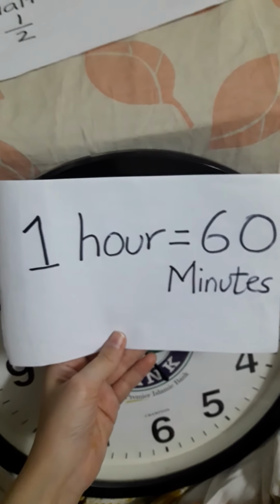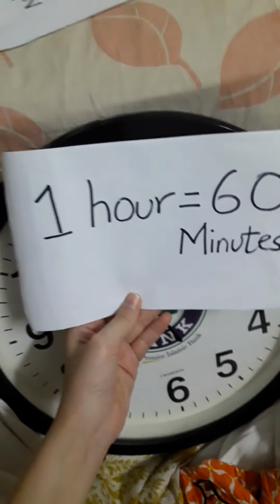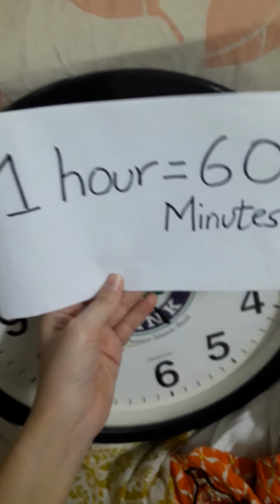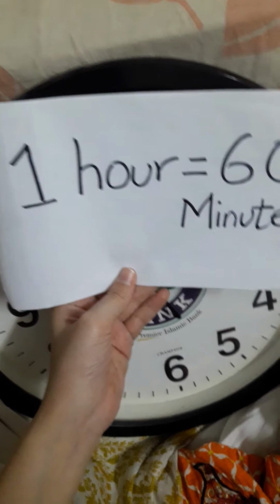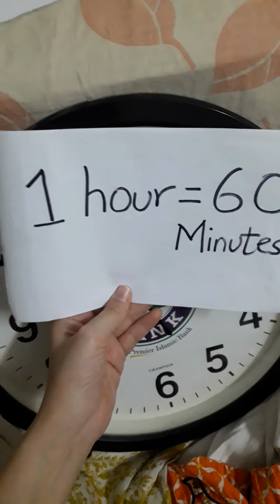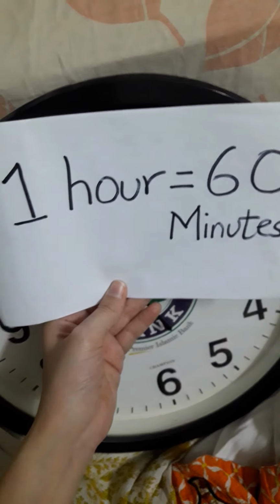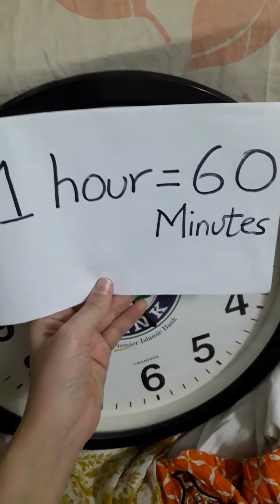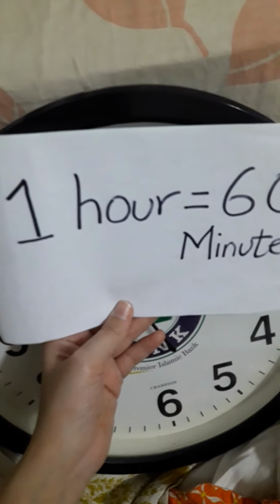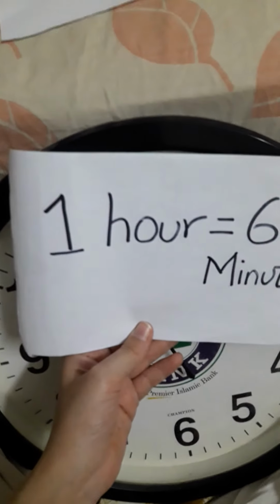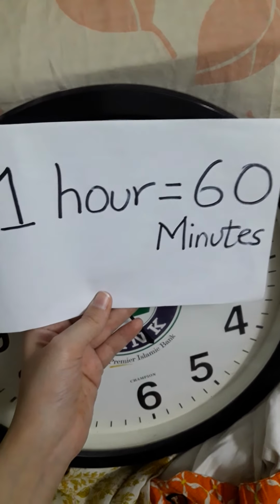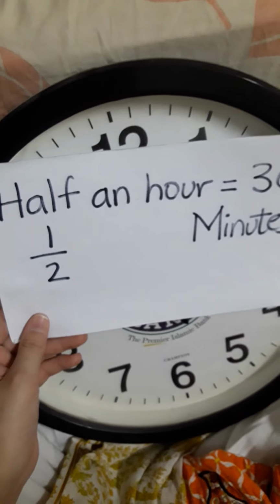And you all should know that 1 hour has 60 minutes.